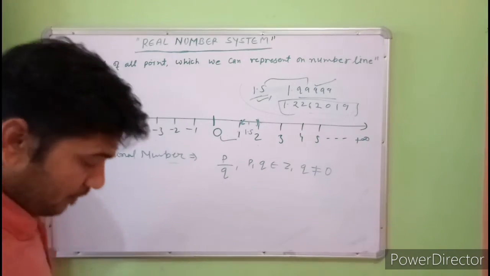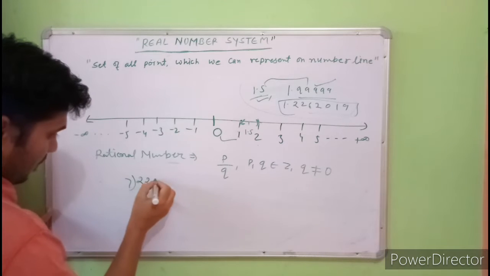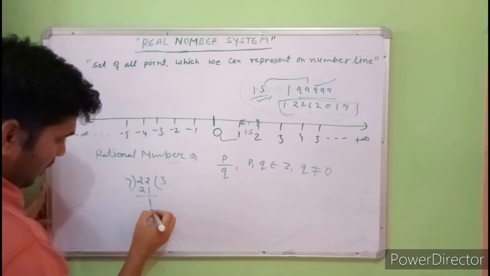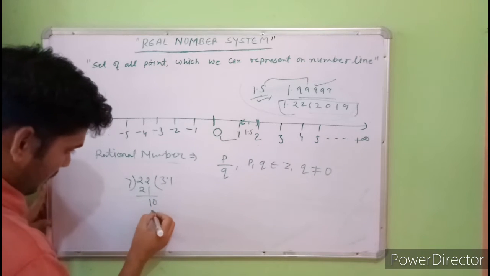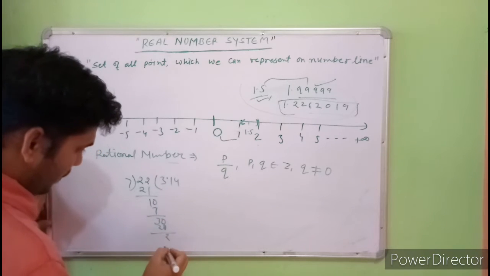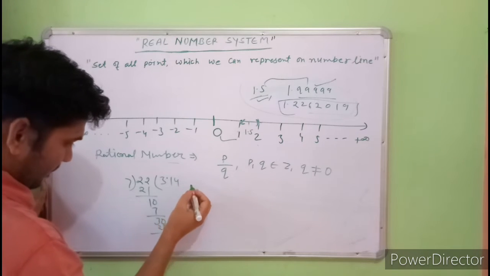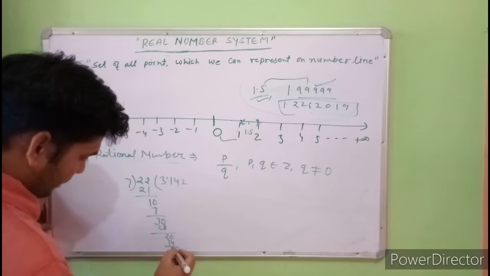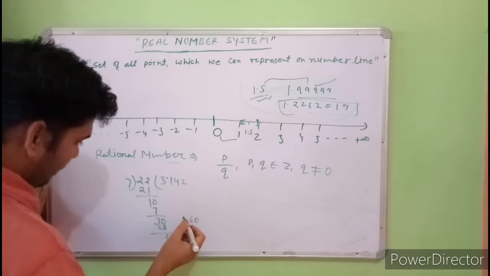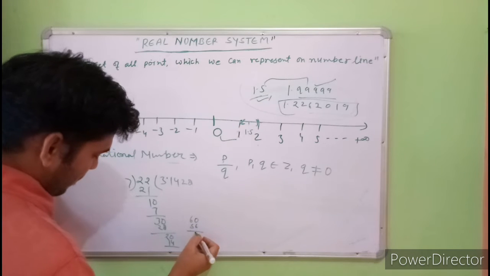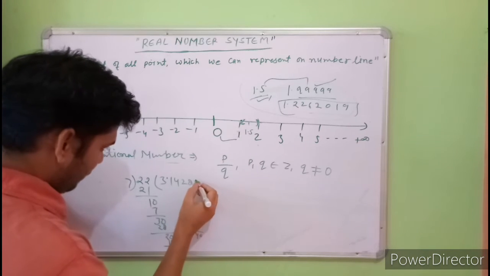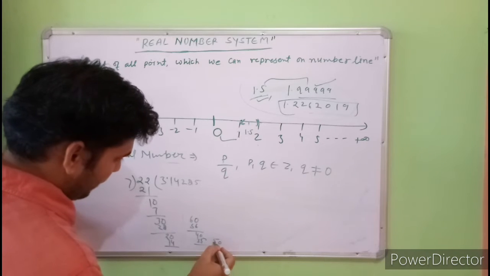If we find the value of this by division, we get 3.142857, and then the remainders 4, 40, 35, 50.